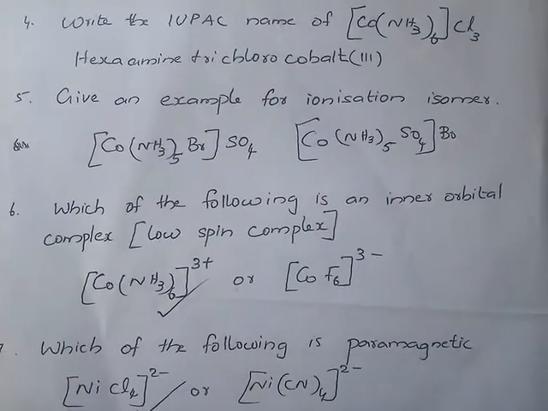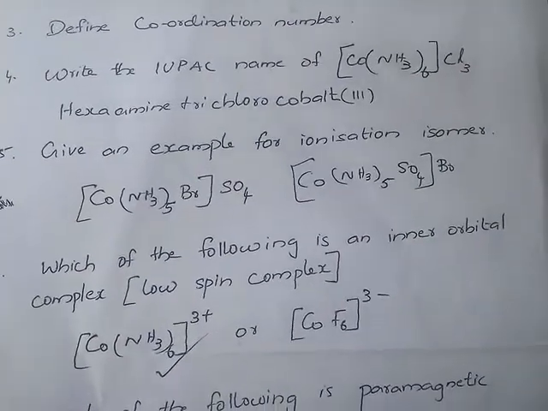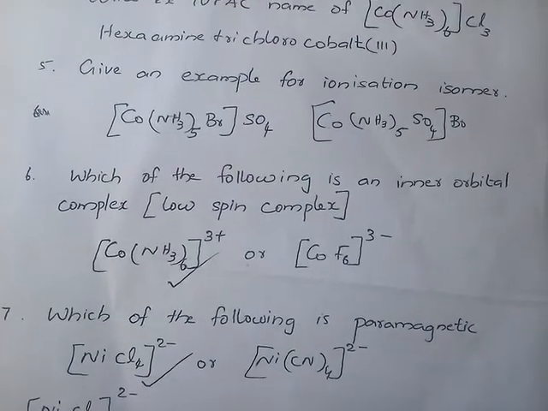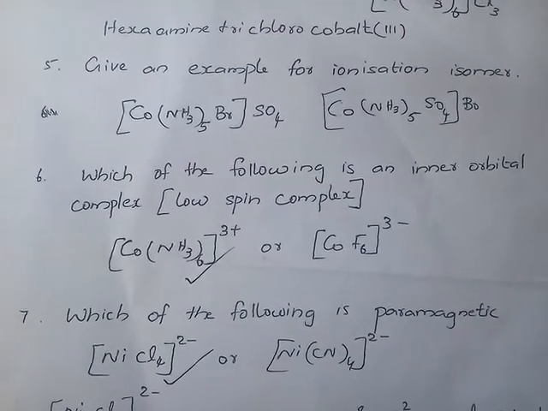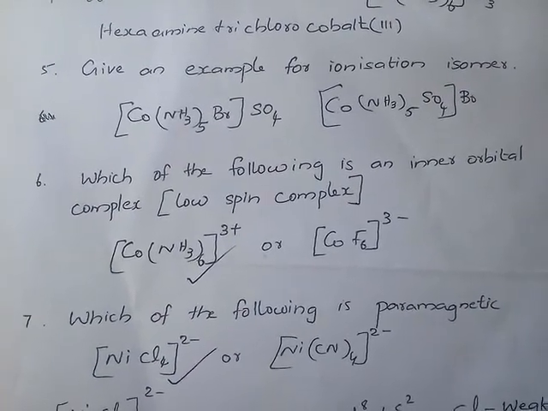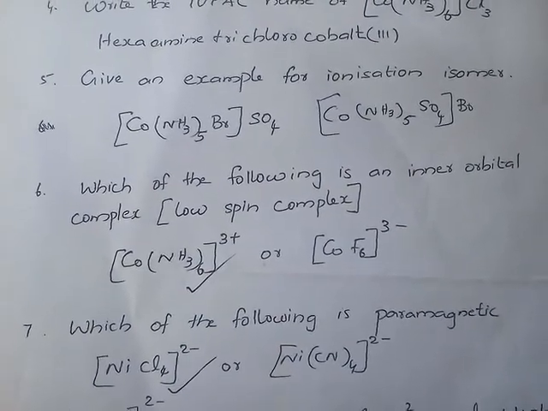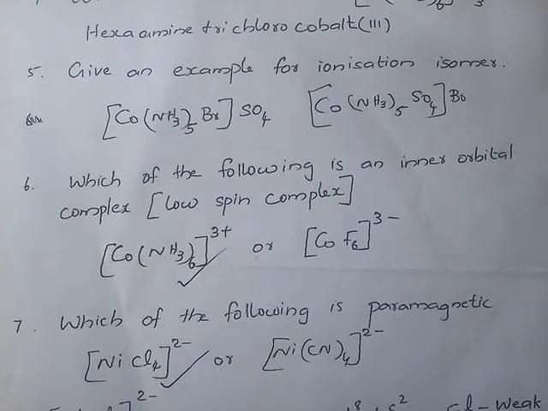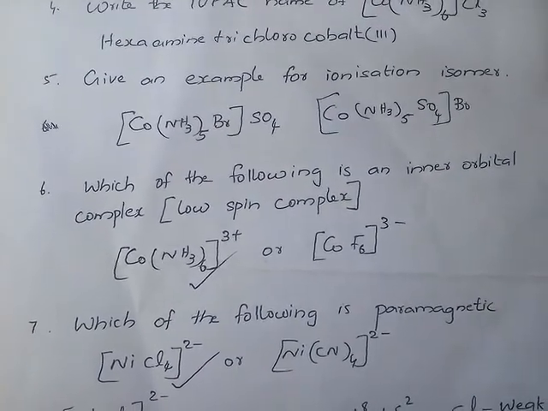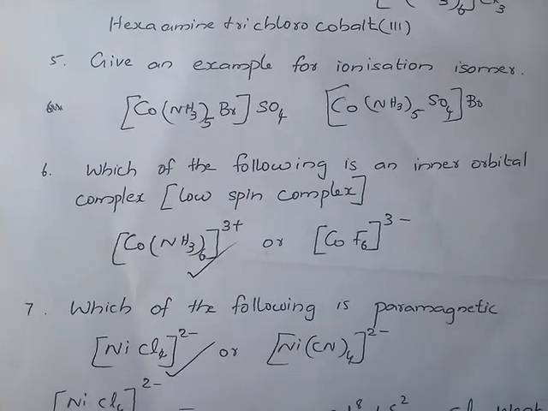Then the next question is, which of the following is an inner orbital complex or low spin complex. We already discussed this. Strong field ligands form low spin complexes, and weak field ligands form high spin complexes. An inner orbital complex is one where the electrons enter the inner orbitals.